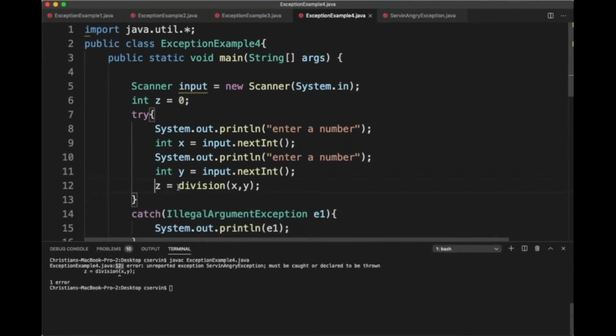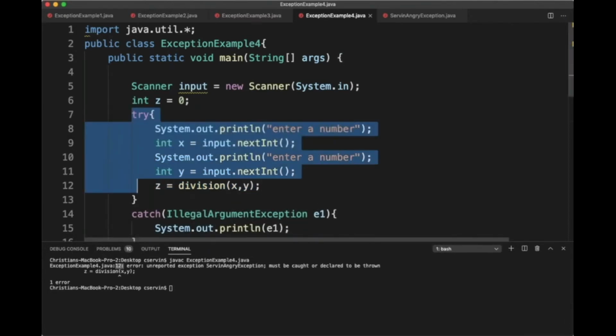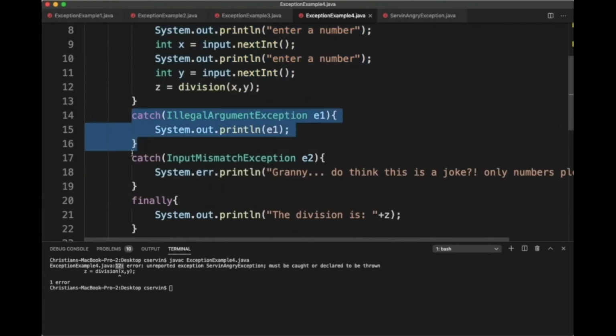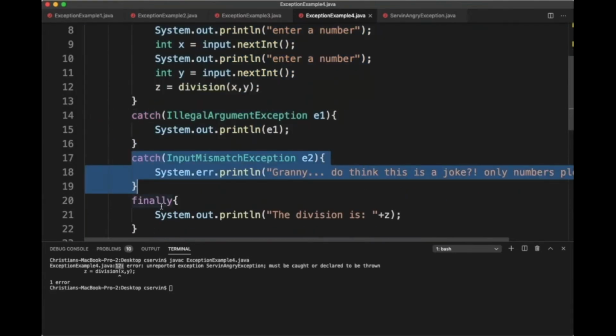We're looking at line 12. Here, Java is going to tell us, hey, you know what? This division says that there's a potential serving angry exception that might be thrown. Oh yeah, that's fine. No, it's not fine, because I know this is my sandbox, but when we get out, I don't have a proper way to handle this situation. Oh, don't worry. If you want to handle it, we can do different things.